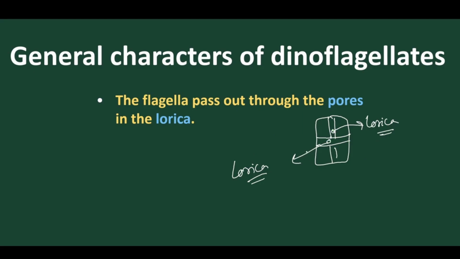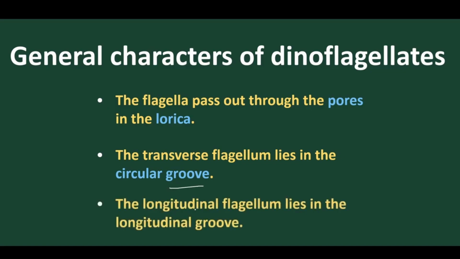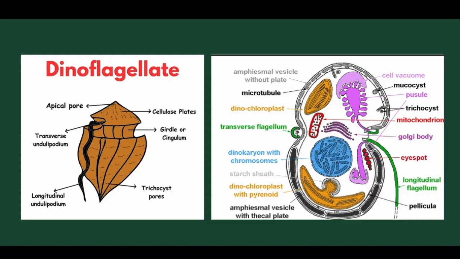Now let's move on. What happens? The transverse flagella lies in the circular groove, and the longitudinal flagella lies in the longitudinal groove. As we go to the diagram, here we find what? Now we came to know that this part is the transverse part. So this transverse part must contain the transverse flagella, and this is the longitudinal flagella present.